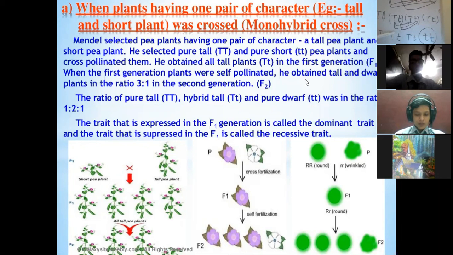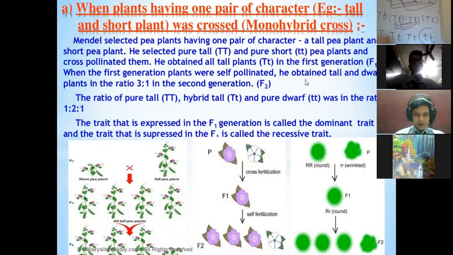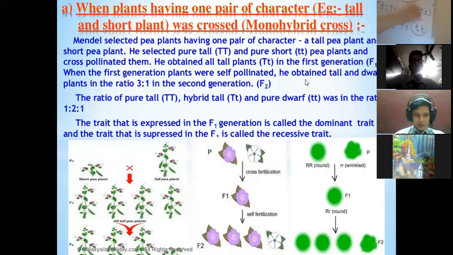But when the seeds from the F1 generation were taken and sown, and self-pollination was allowed, the characteristic which was lost in the F1 generation reappeared in the F2 generation. Now if I draw the conclusion, the ratio is 3 tall and 1 dwarf.